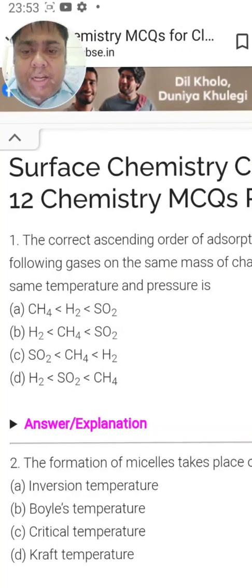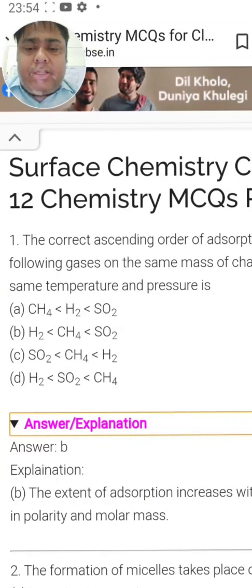Now sulfur dioxide has the higher value in case of A and B, but B has the order in which hydrogen, being the smallest molecule, has lesser mass. As a result, the correct ascending order should be hydrogen, then methane, then sulfur dioxide, because the extent of adsorption depends upon surface area, mass of the molecule and its polarity. Let's see the explanation. Yes, B. So B says that the extent of adsorption increases with increase in the polarity and molecular mass.